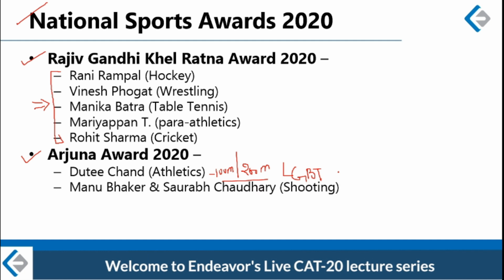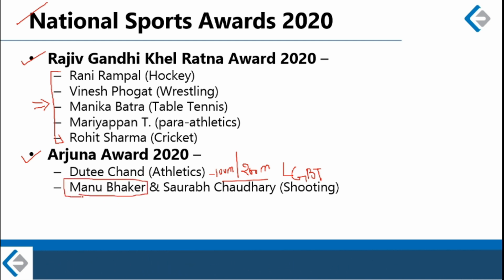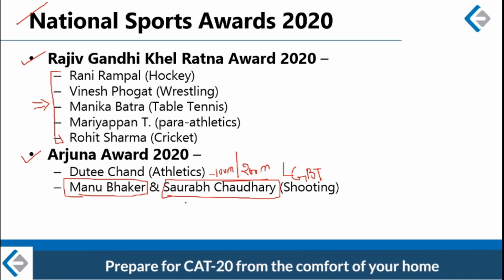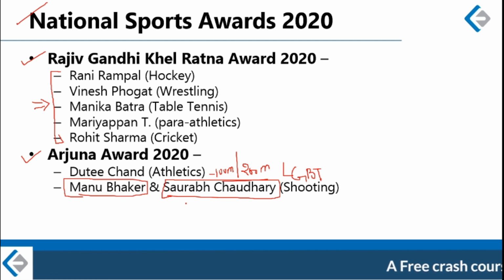Next athletes are two young pistol shooters from India. One, Manu Bhakar, she is from Haryana, and Saurabh Chaudhary is from Uttar Pradesh. Both of them are in their teenagers. So Manu Bhakar I think is 17 years and Saurabh Chaudhary is 16 years. Young, promising pistol shooters from India.